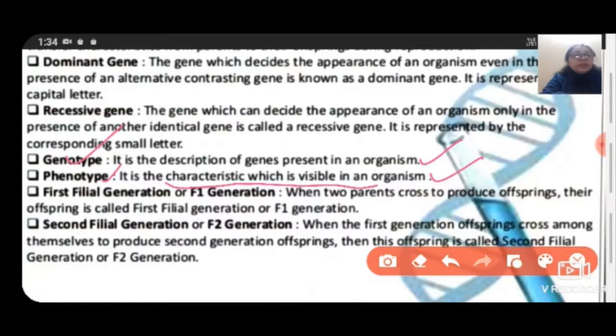Okay, so all these are physical appearances, that means they are visible in front of you. This type of term is called the phenotype. First filial generation or F1 generation: when two parents cross to produce offspring, their offspring is called the first filial generation or F1 generation. And the second filial generation or F2 generation: when the first generation offspring cross among themselves to produce second generation offspring, this offspring is called the second filial generation or F2 generation.